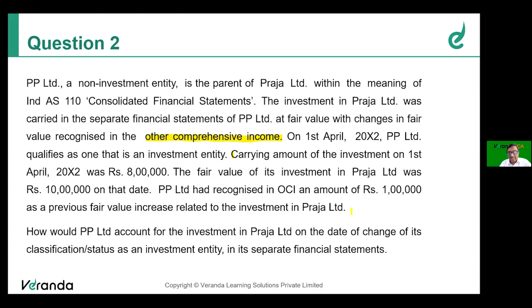Fair value was 10 lakh. Earlier, 1 lakh was recognized as a fair value increase. Now that their status has changed to an investment entity, how would the company account for the investment in Praja Limited in its separate financial statements? That is the question for us.